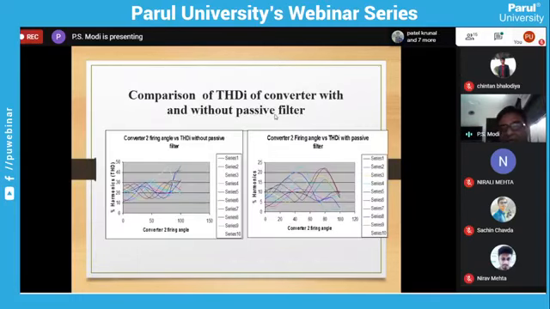Again, you can see this diagram, which we have already seen without filter, and this is with passive filter. Maximum it was going to more than 40%. Now here it is around 20 to 25% total harmonic distortion for different combinations of the firing angle.